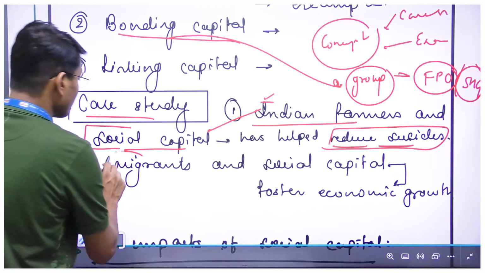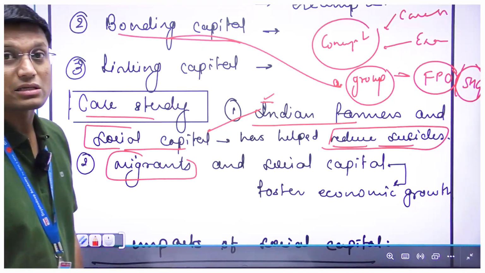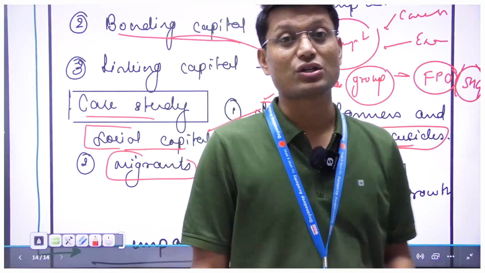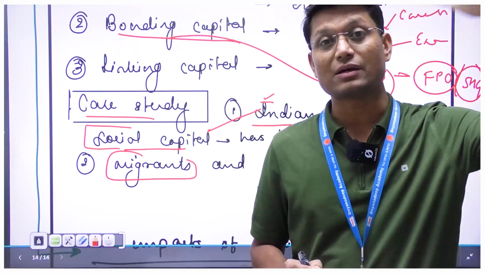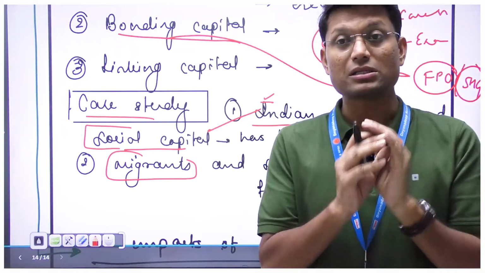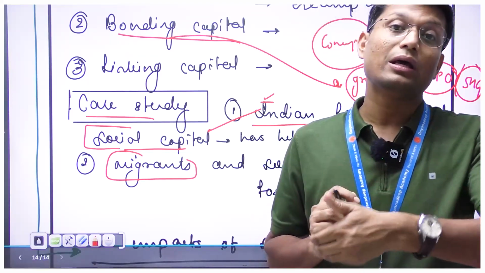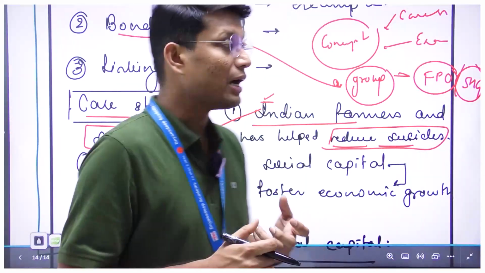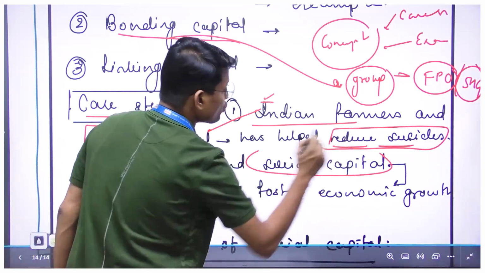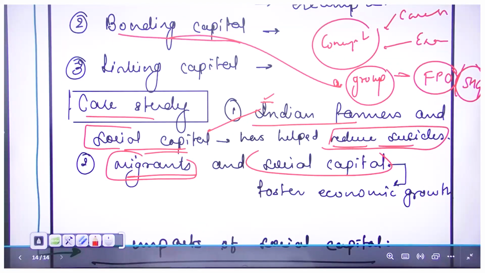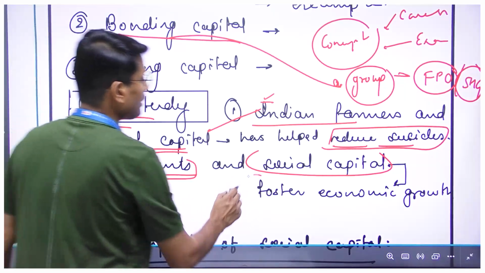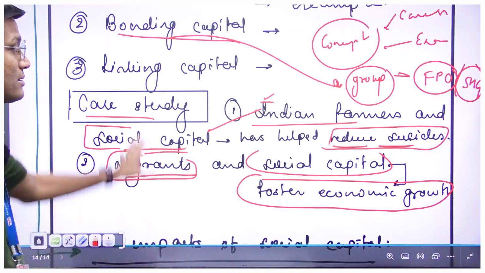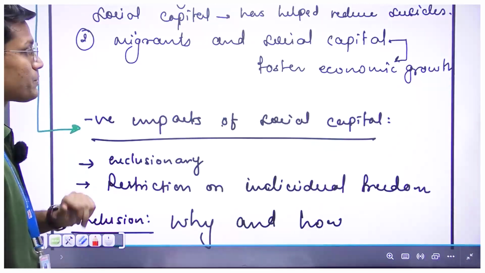The other case study I have, which is a pretty common case study, is that of migrants, right? Once we have the start of migration, this migration perpetuates further migration. If you have someone who is already residing somewhere else, what will happen? That particular person will help you out, and will help you migrate to that particular place and improve the condition or quality of your life. And that is how migration acts as a social capital, or migrants act as a social capital. And when migrants act as a social capital, we experience faster economic growth. So that is how you are supposed to explain the first part, because we have to evaluate.